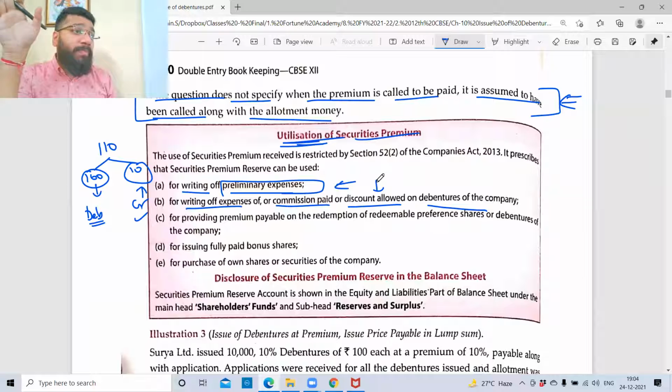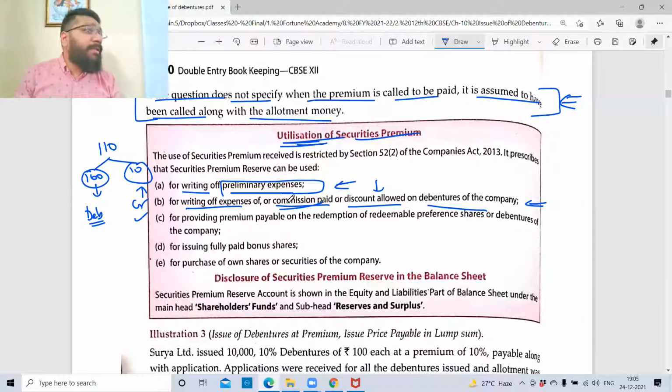So that loss, you have the option to take it to P&L. But if you don't want to take it to P&L, you can adjust it against the SPR, which we are going to learn today. This entry, you're going to learn it today. Likewise, you'll pay commission to underwriters. Here also, if debentures minimum subscription is not met, then you have to refund it back.